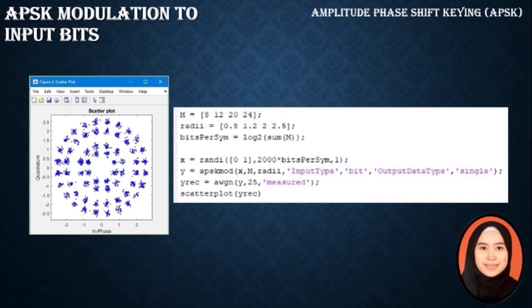Next, the fourth line shows the equation to obtain the x-axis value. The fifth line applies APSK modulation using the data and the new values. The second last line explains passing through a channel with 25 dB signal-to-noise ratio. The last line explains plotting the received constellation using a scatter plot.